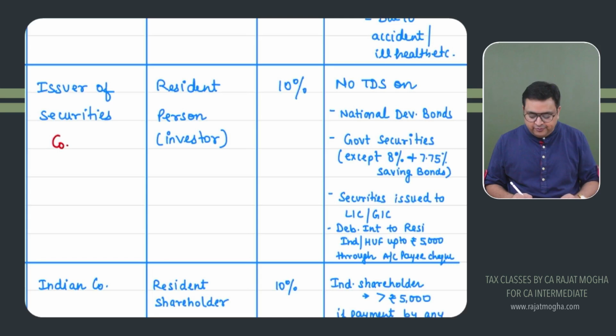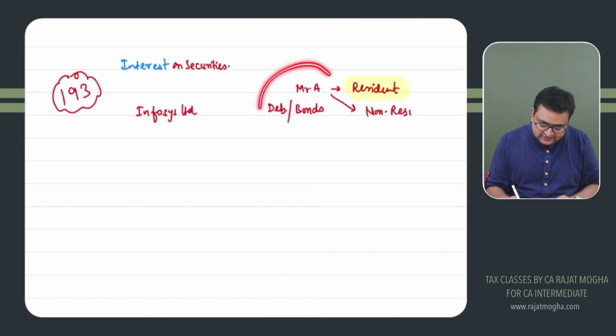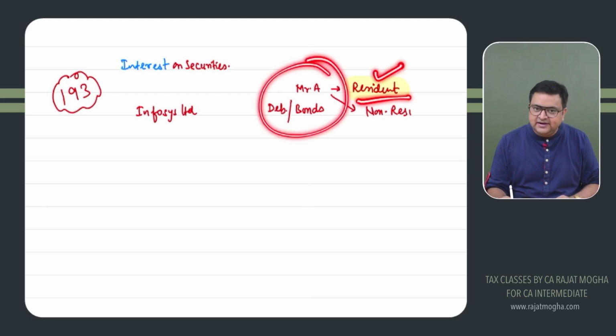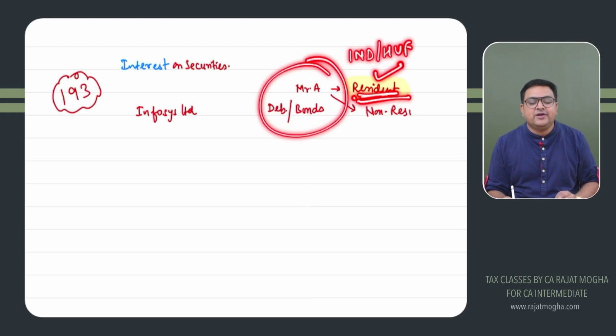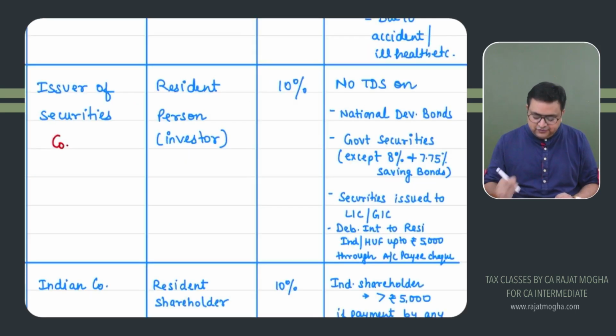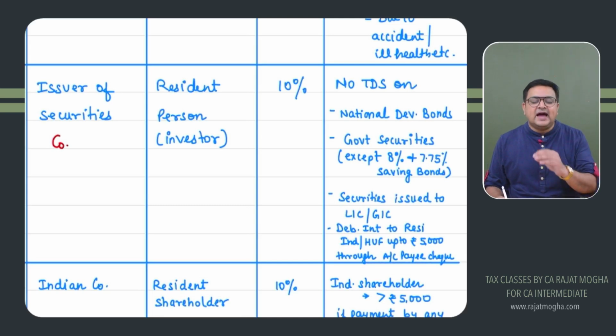And a very, very important point on debenture interest. If this receiver is, of course, a resident, that is the reason we are discussing 193. If this person is an individual or HUF, and the amount which he is receiving is not more than 5,000 rupees, and he is receiving it through banking mode like an account payee cheque, in that case the threshold limit is 5,000. Up to 5,000, we are not going to deduct TDS. But if you are receiving more than 5,000, then we will be deducting TDS.